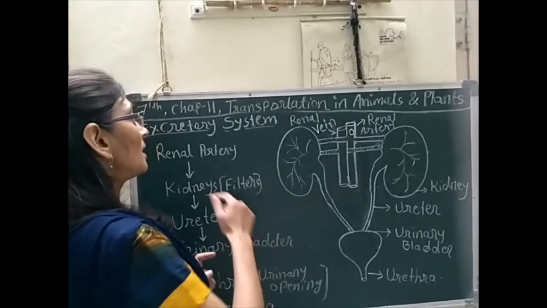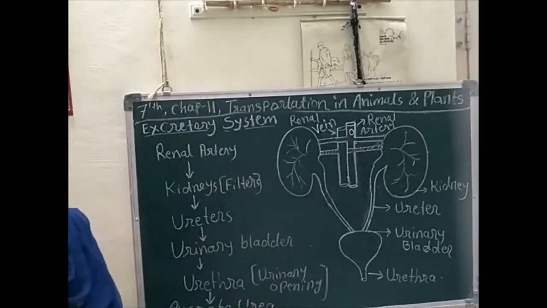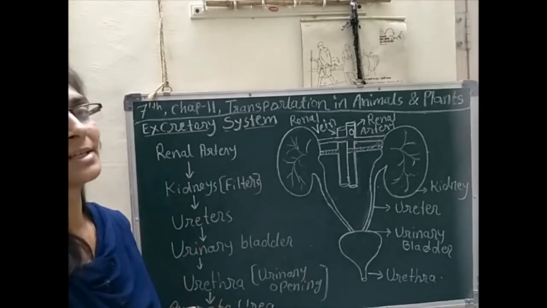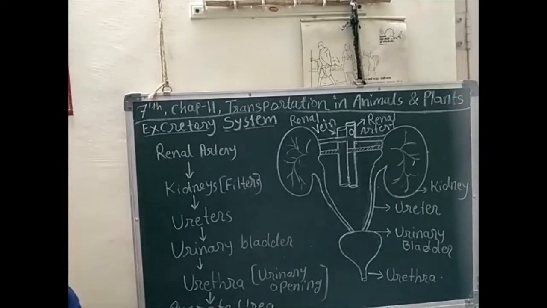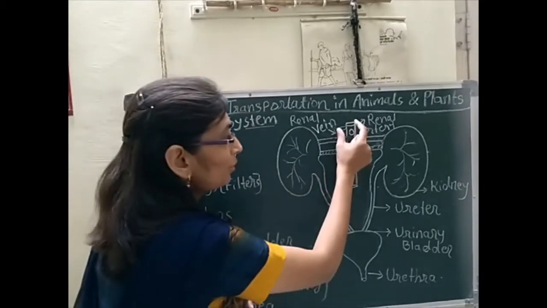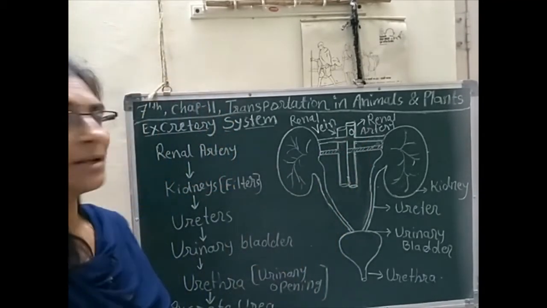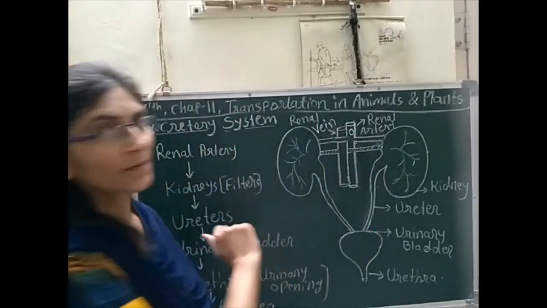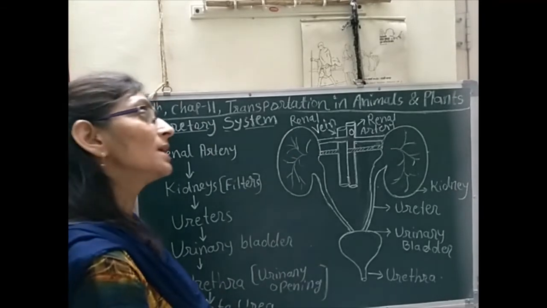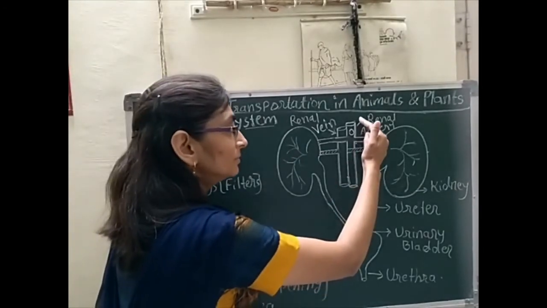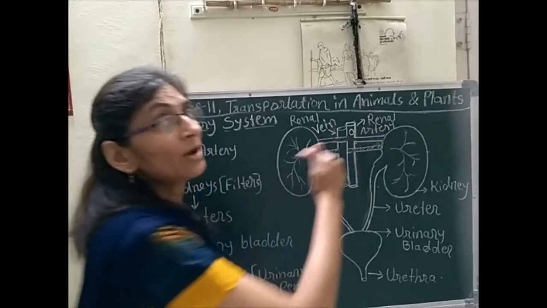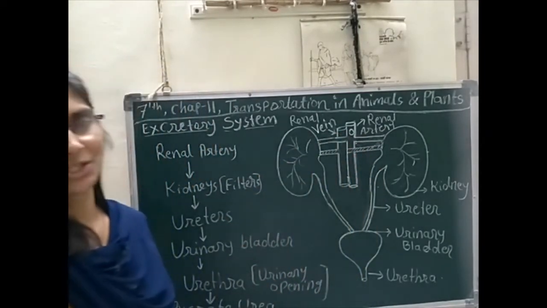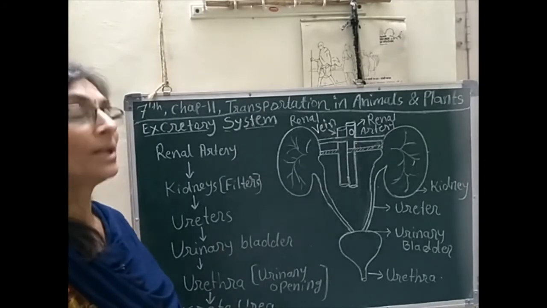Now we will see how the excretory system functions. Here, 2 types of blood vessels are connected to the kidneys. One is an artery, another is a vein. The artery carries oxygenated blood, that we know, and the vein carries deoxygenated blood, that also we know.